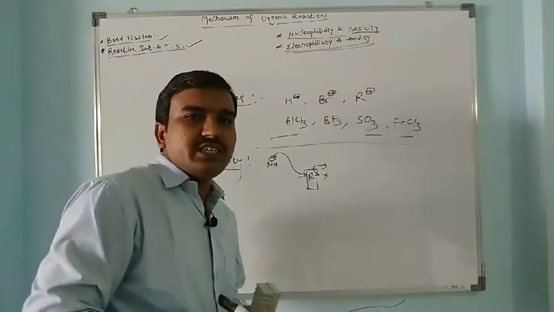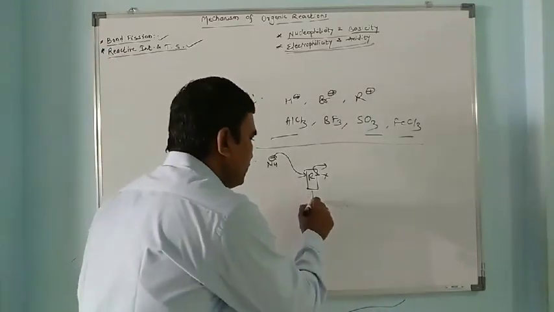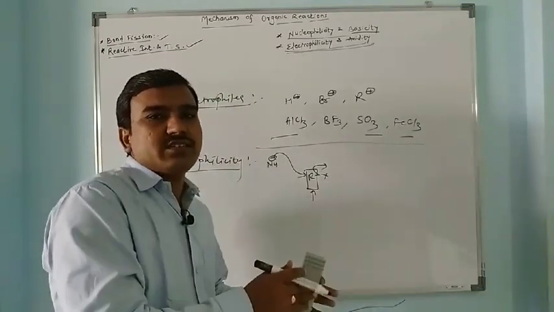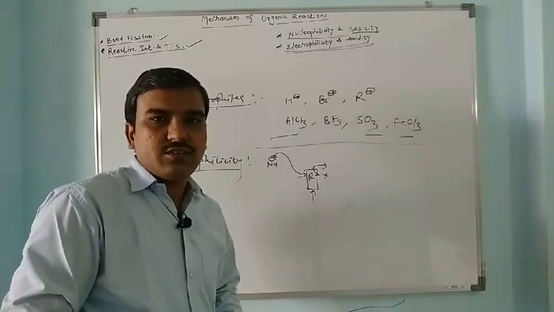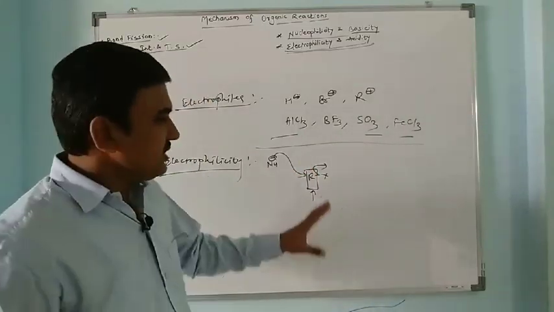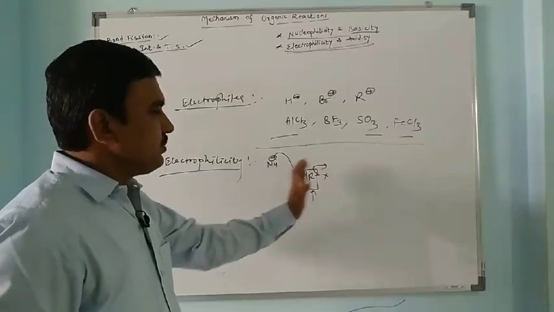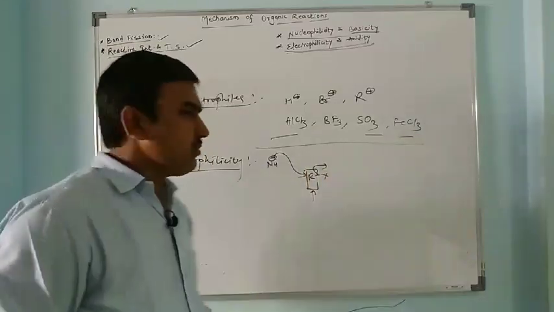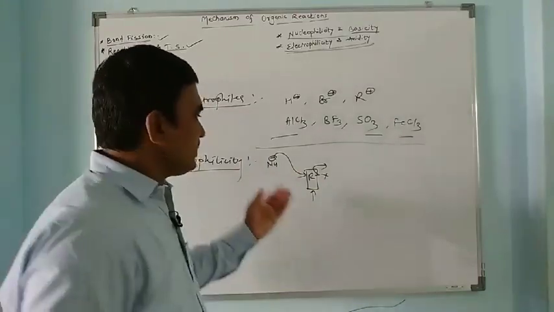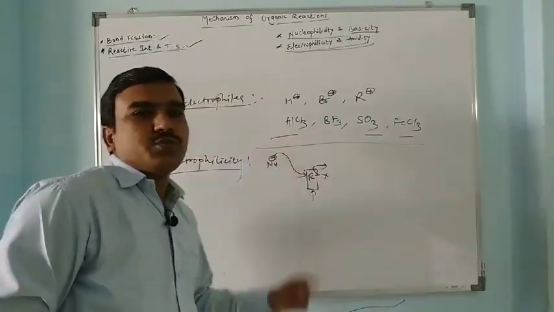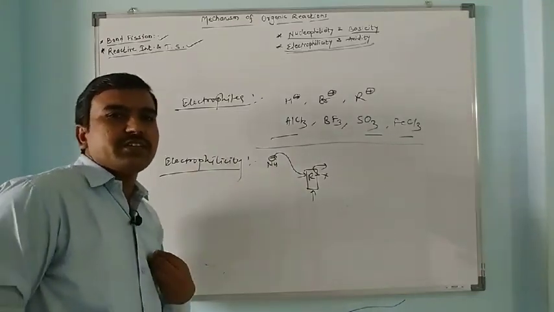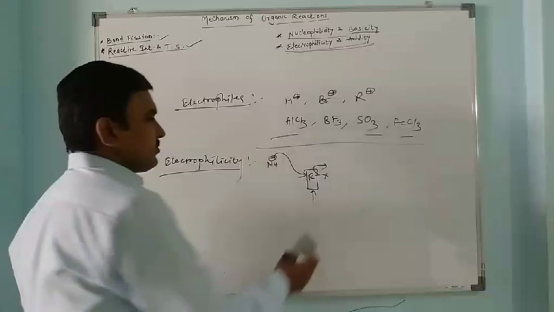This ability depends on its electropositive character, how positively charged or electron deficient R is. It basically depends on this X. If X accepts electrons inductively from R, R becomes electron deficient, so it can easily accept electrons from the nucleophile. So electrophilicity is the ability to accept electrons from nucleophiles.